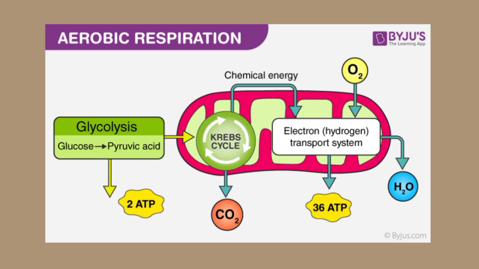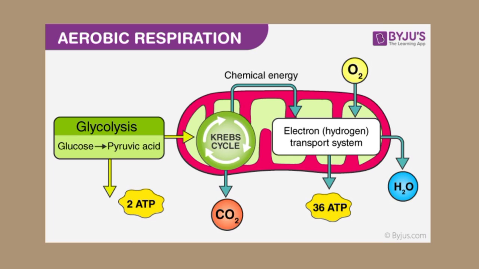So this is the aerobic respiration diagram. The diagram given in this slide represents the entire process of aerobic respiration, with the different cycles involved, such as glycolysis, Krebs cycle, and electron transport chain. The first step is glycolysis. Glycolysis is the primary step of aerobic respiration and takes place within the cytosol of the cell.